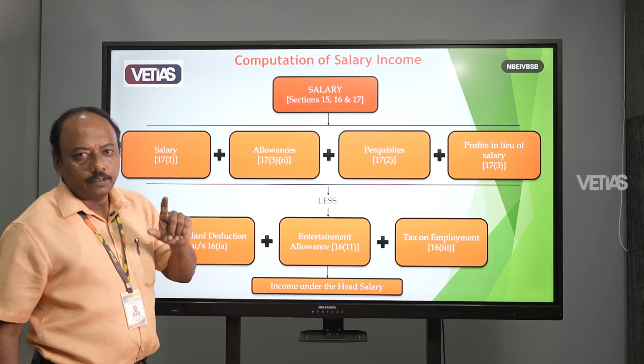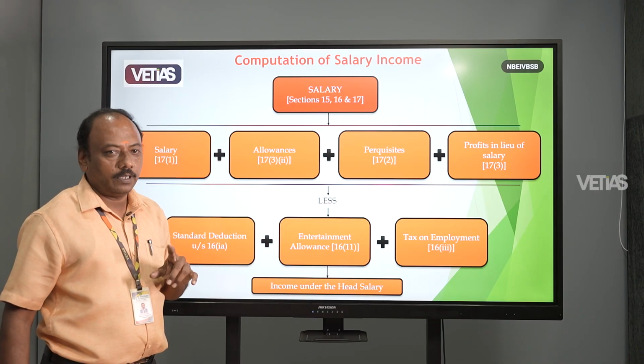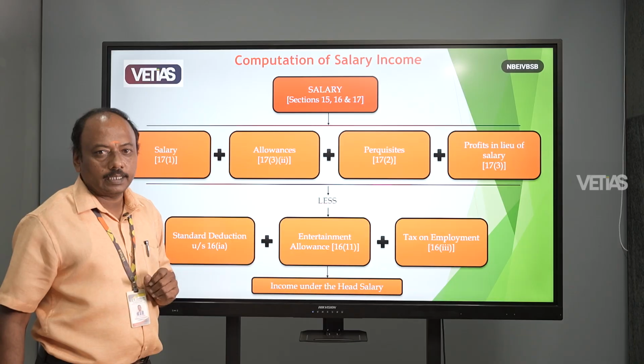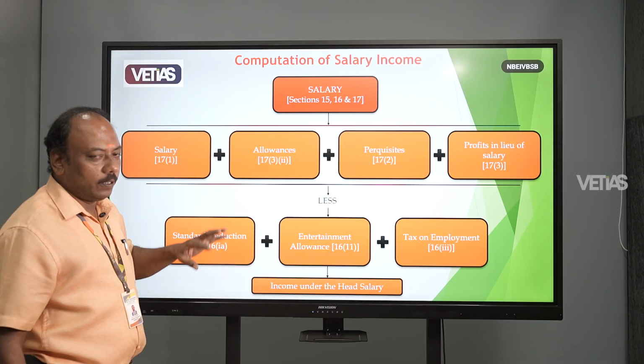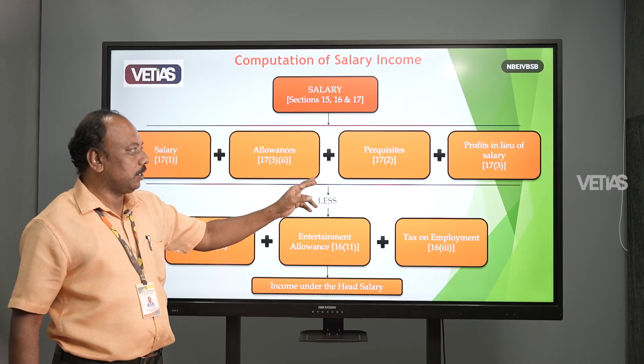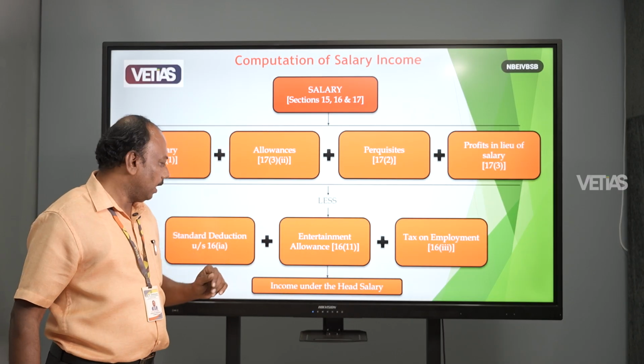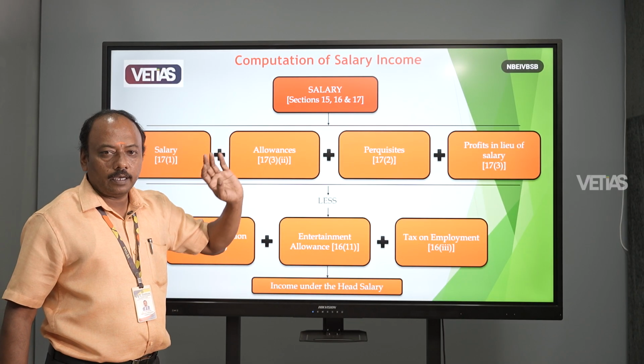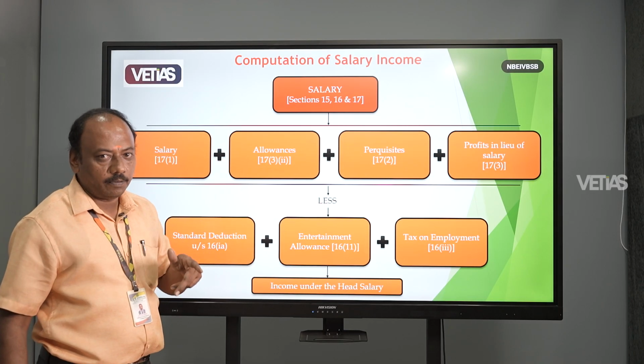Out of 5, the first topic is salary income. First one is the salary. How are we going to calculate the salary income? Salary plus allowances plus perquisites plus profit in lieu of salary. These are all income under another name for salary.